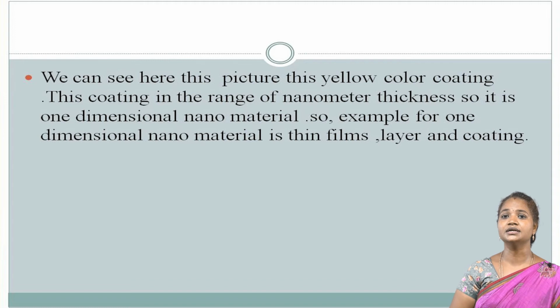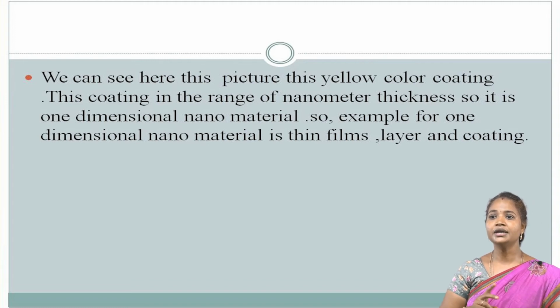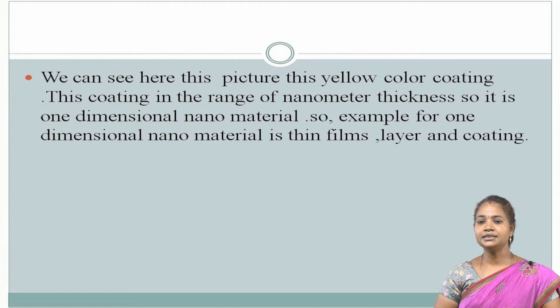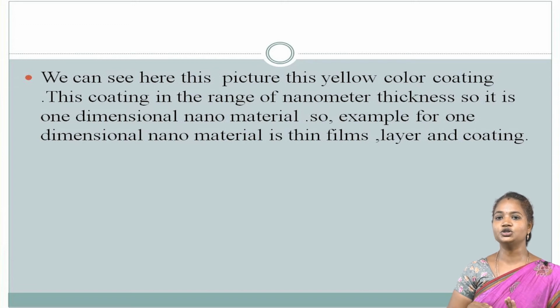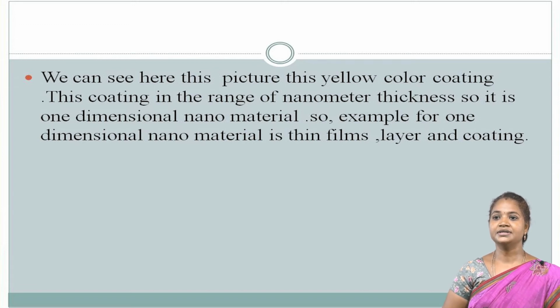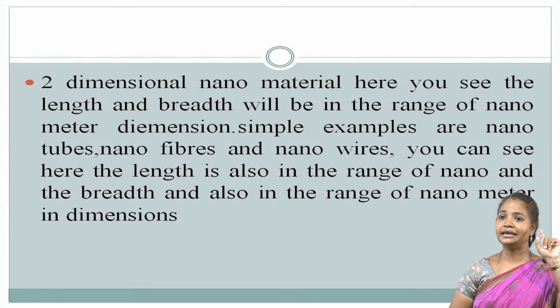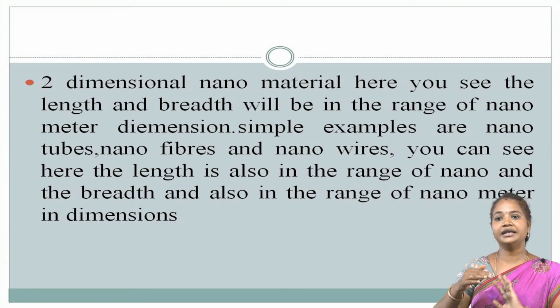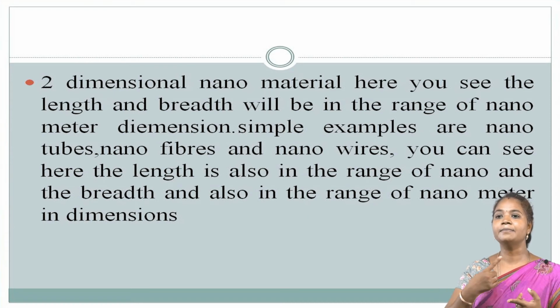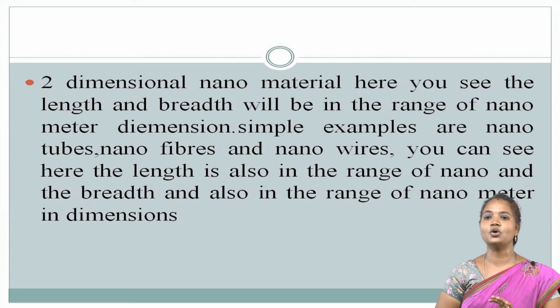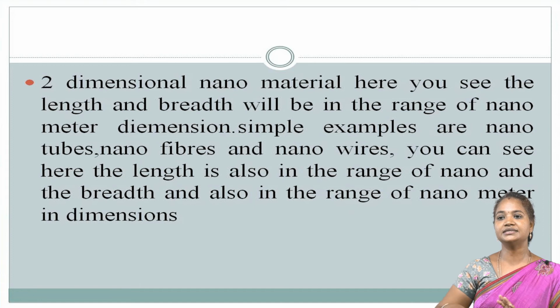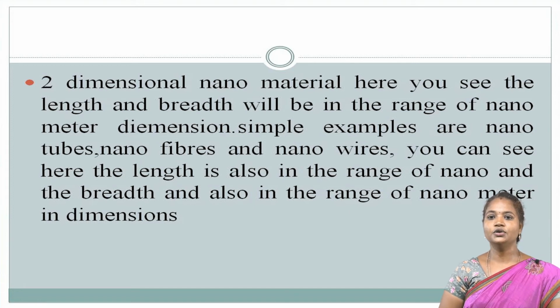Next we are going to see the two-dimensional nanomaterials. Here the length and the breadth are in the range of nanometer dimensions. One dimension means only length or breadth is considered, and two dimensions means length and breadth. The simple examples are nanotubes, nanofibers and nanowires.